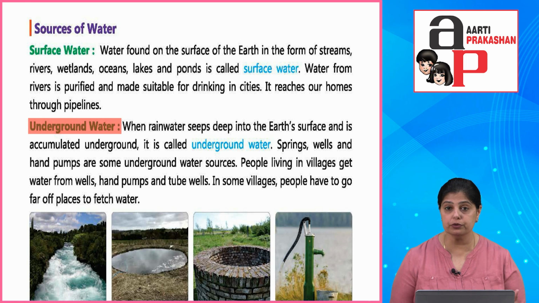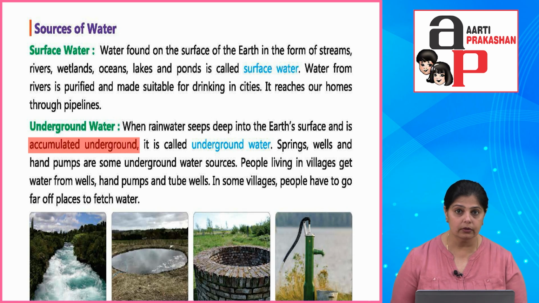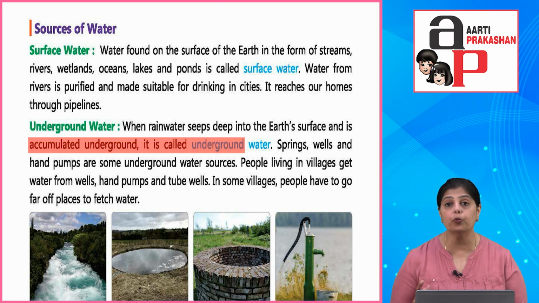Surface water is what we use. Second is the underground water. What is underground water? When rainwater seeps deep into the earth's surface and is accumulated underground, it is called underground water. Okay, when the rainwater is seeped and collected underground.